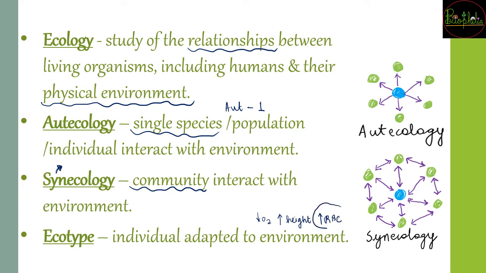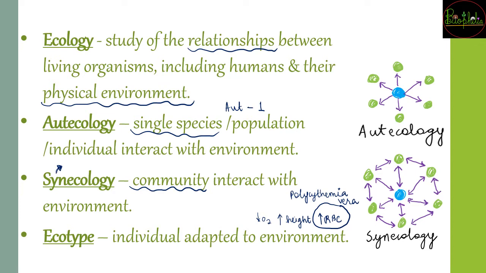And what the body has adapted to do, to increase the amount of RBCs, is called polycythemia vera. What is it called? It is called polycythemia vera, and this is a very good example to understand ecotype, wherein a person who has an increased RBC count because he has to adapt to the lower oxygen availability is nothing but an